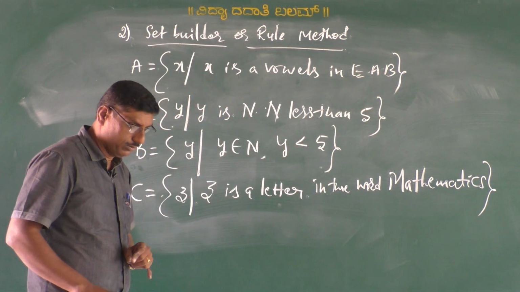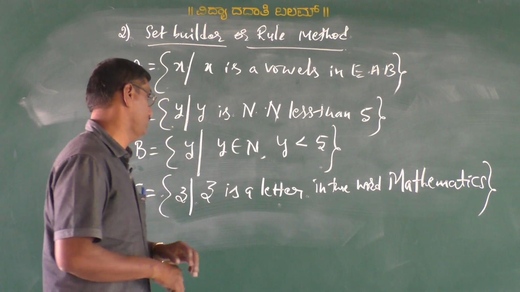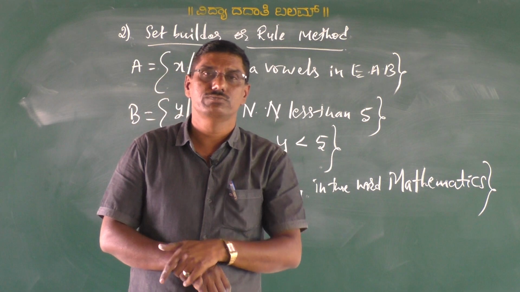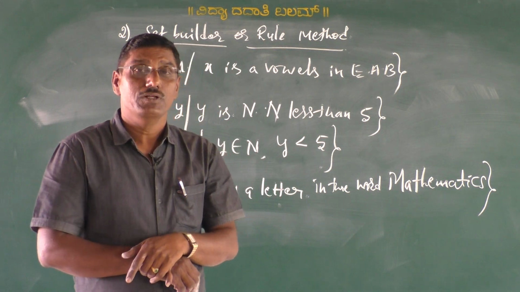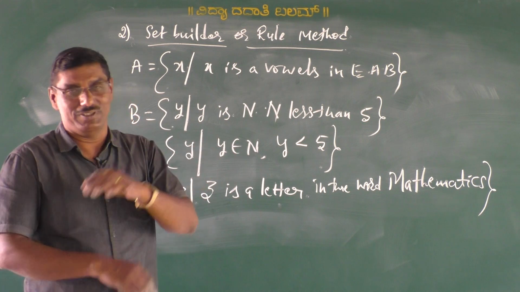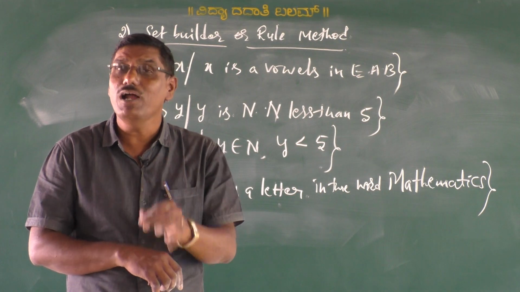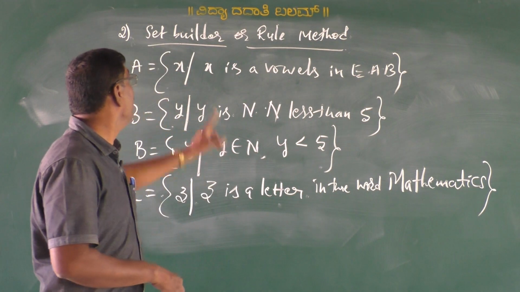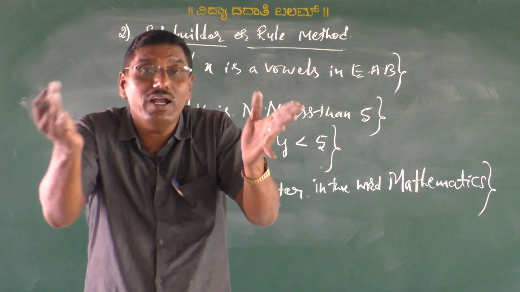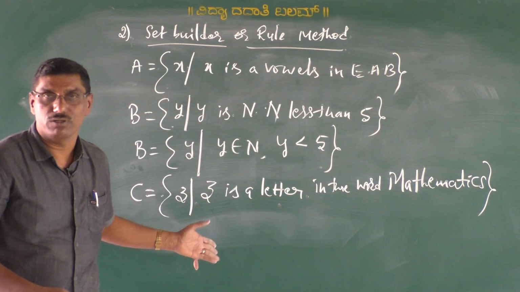But all the sets are not possible to convert from set builder to roster form. For example, set of all real numbers or set of all rational numbers, which are not possible to write in roster form because there is no particular pattern to list the elements in roster form.